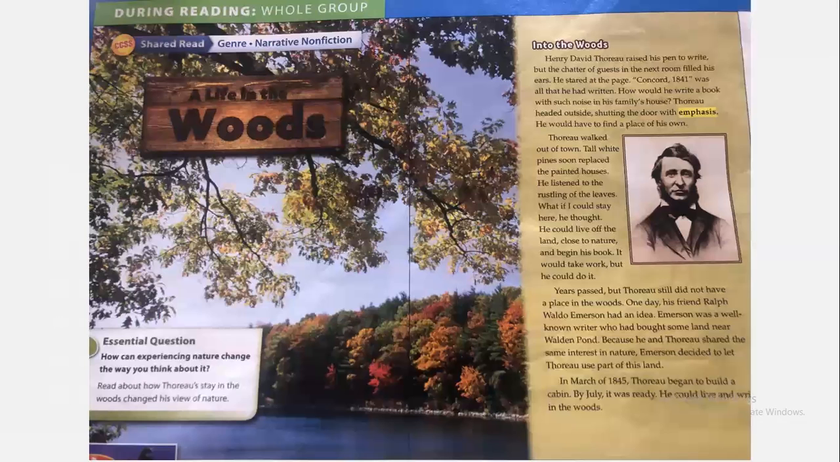Okay, next we are going to read A Life in the Woods. Okay, this is what we did in class today. So I'll go ahead and read it for you guys.